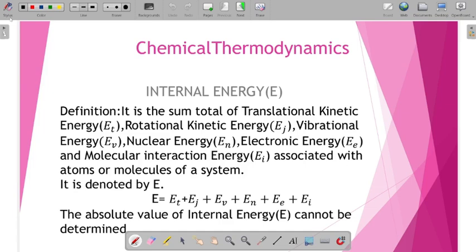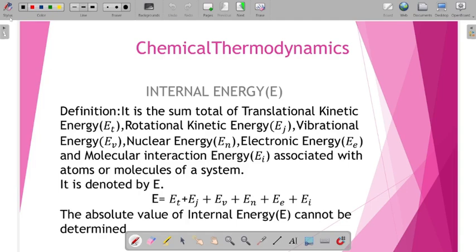Similarly, electronic energy means the electrons are revolving around the nucleus with certain velocity and have positions relative to the respective nucleus. So they contain some amount of electronic energy. That energy counted is called electronic energy.